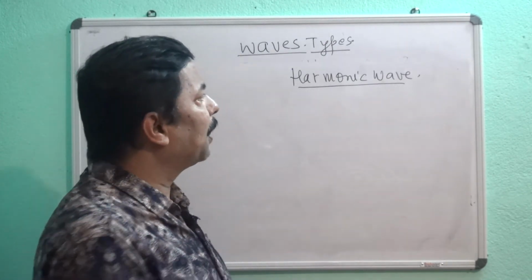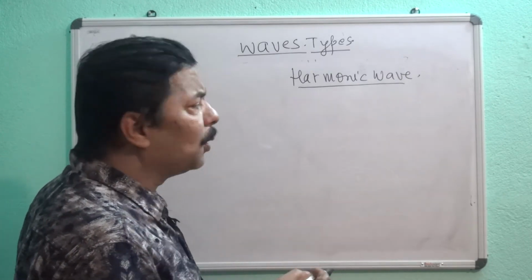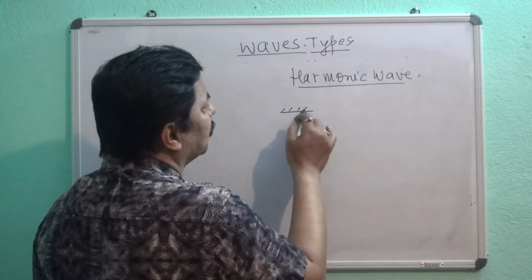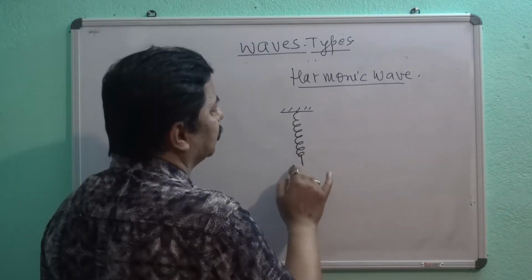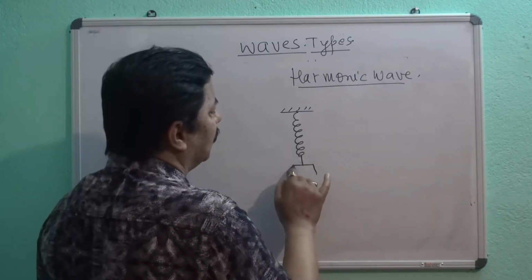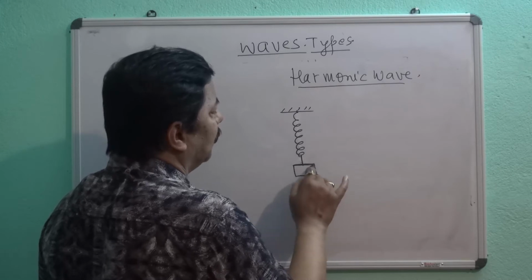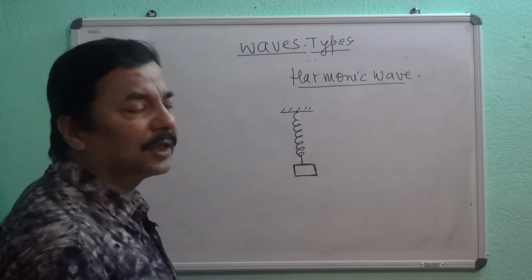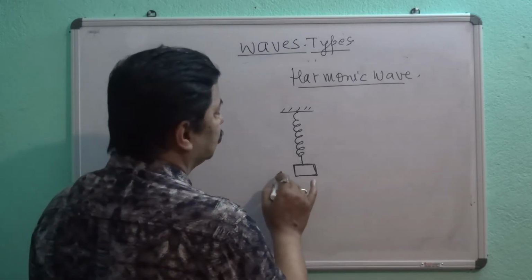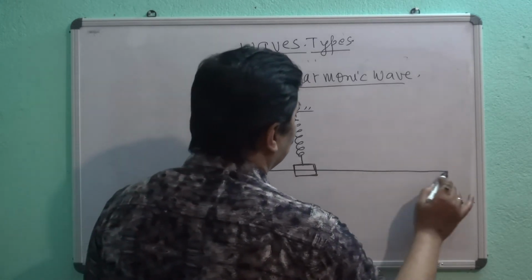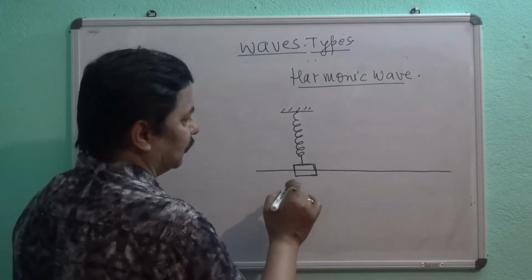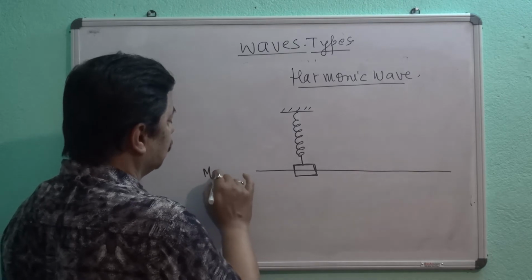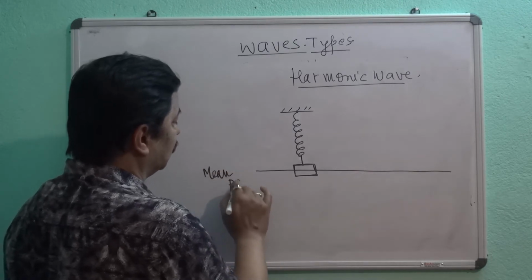So I am talking about the harmonic wave. Suppose that here is a spring and this is the mass attached with the spring. So this position is your mean position.